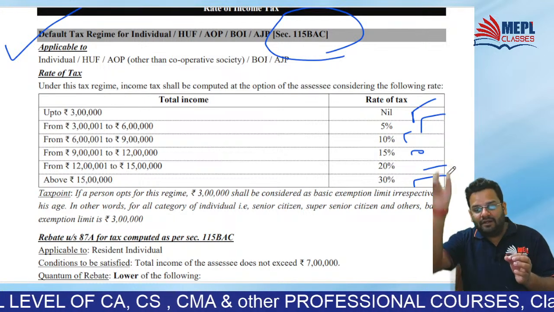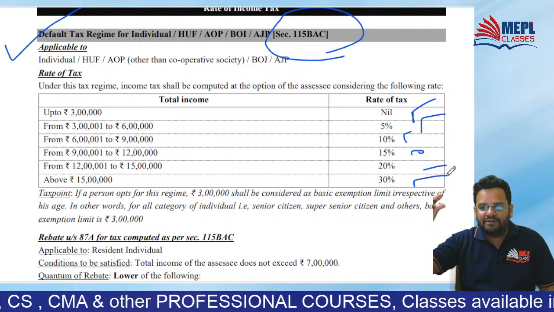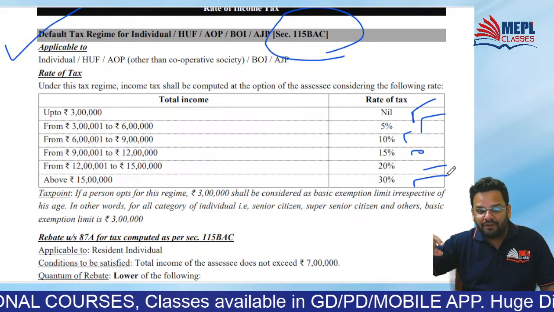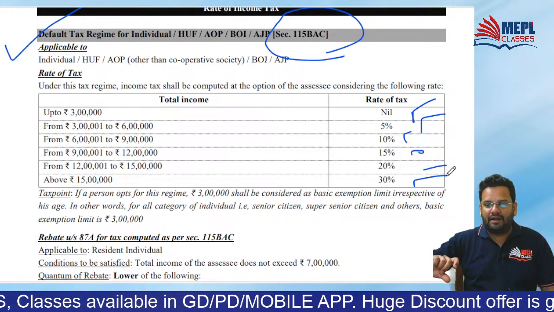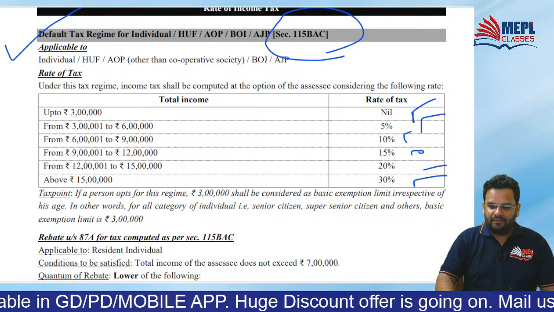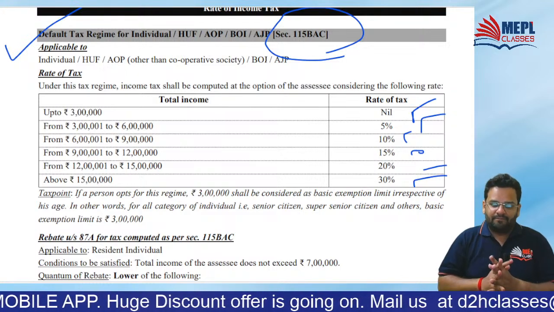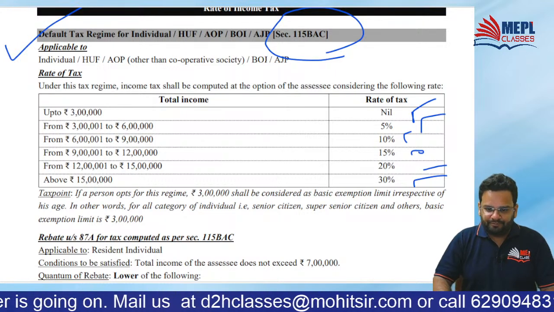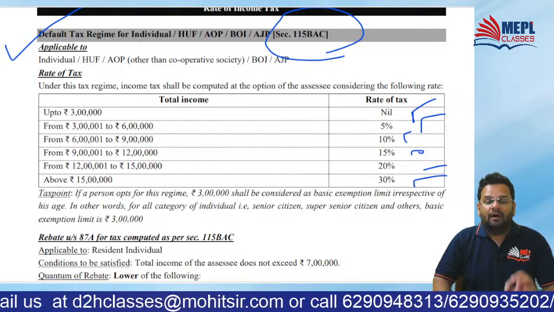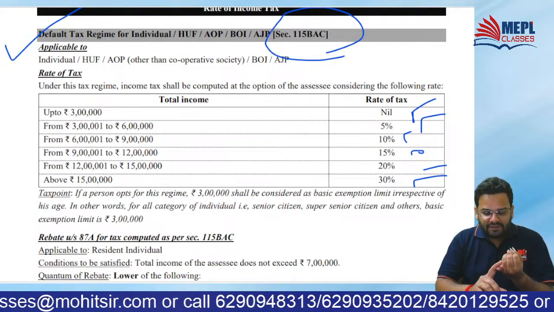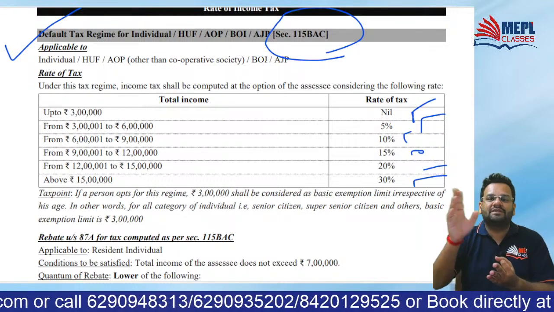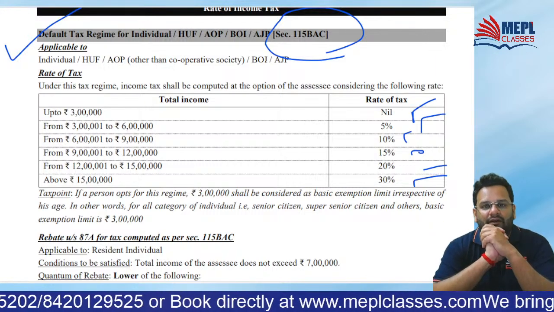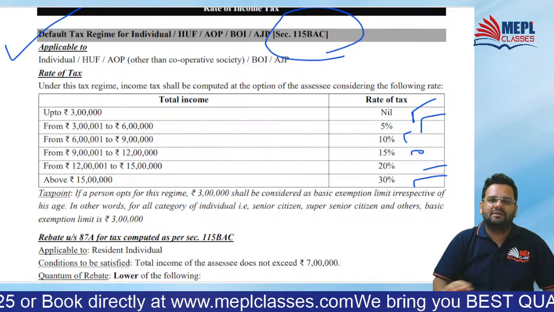And here, how you have to go? Nil, 5%, 10%, 15%. You have to increase by 5%. Then 20%, and then 30%. Mind you, after 20, we jump to 30. Will you all be able to remember these rates of tax? And as you know, in this regime, even if it is a resident senior citizen or resident super senior citizen, it doesn't matter. The basic exemption limit is rupees 3 lakhs.